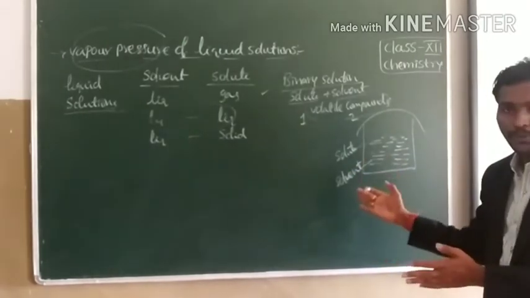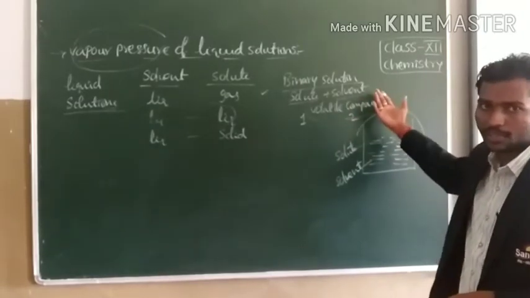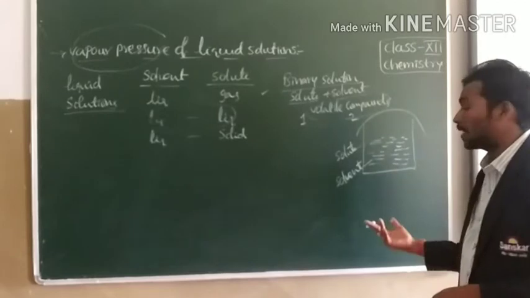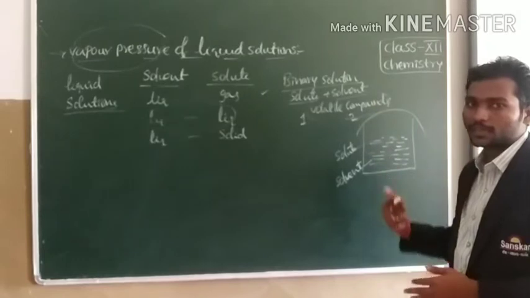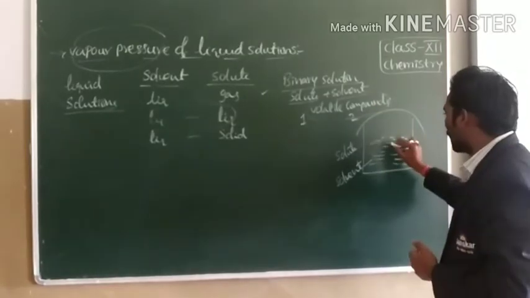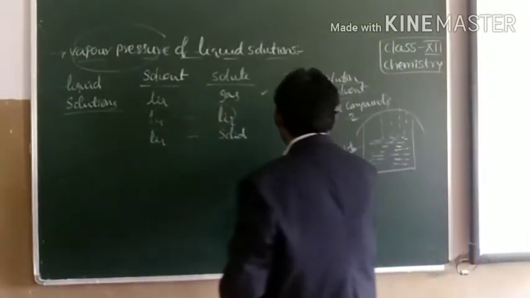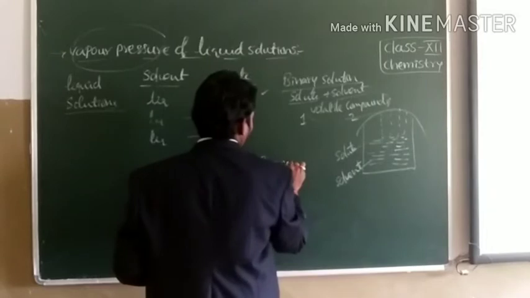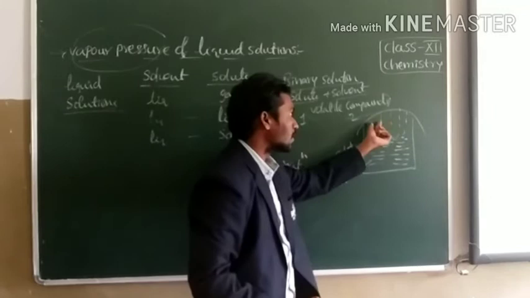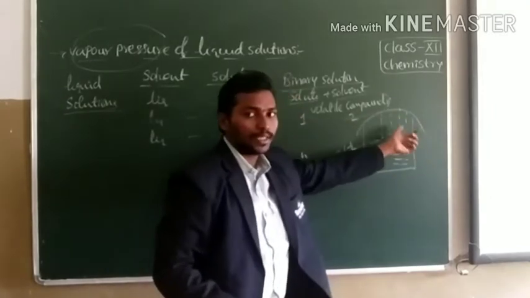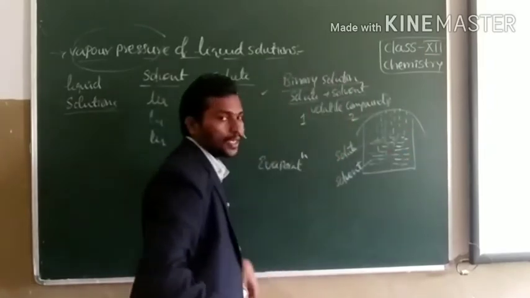So when both components have volatile nature, then they can easily convert from liquid state to gaseous state. That is called evaporation. And simultaneously, they will come back from gaseous state to liquid state. That is called condensation. That means conversion of liquid state to gaseous state is called evaporation. And again, the liquid droplets present over the container come back to the liquid again. That is called condensation.